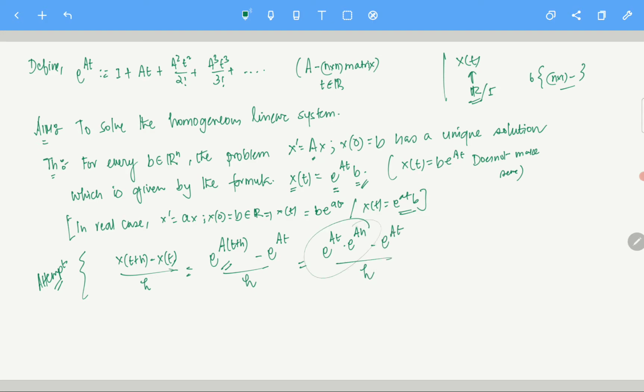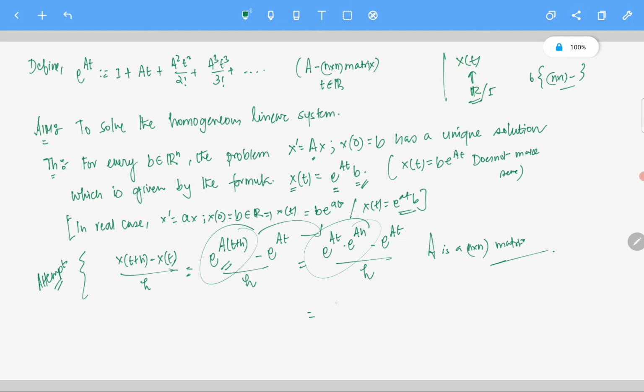Question is, can I write it like this? Of course, if it is real numbers, if we are doing it in a general real setting, then of course those are true. That's not the point. But here we have to be very, very careful because A is a matrix. A is an n cross n matrix, right? And we don't know whether this thing is true or not. Clear? Okay, so let's say this is true. Let's just assume this is true.